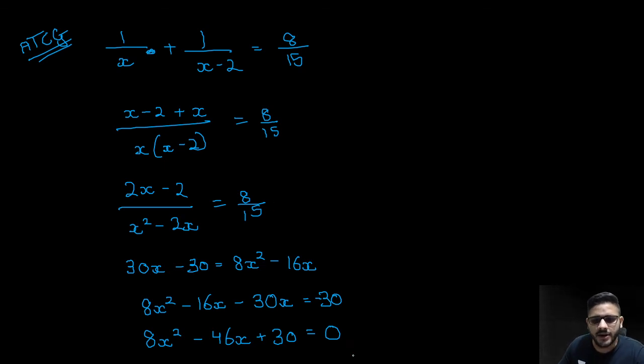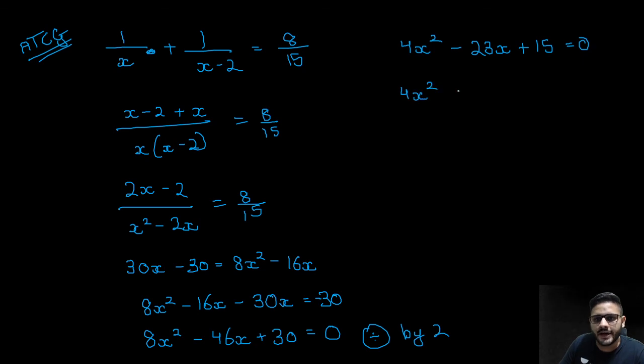Now dividing the whole equation by 2, you get 4x square minus 23x plus 15 is equal to 0. So split the middle term, 4x square minus, we need 60, so minus 20x minus 3x plus 15 is equal to 0.